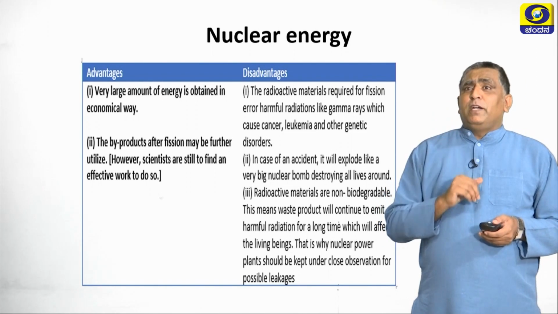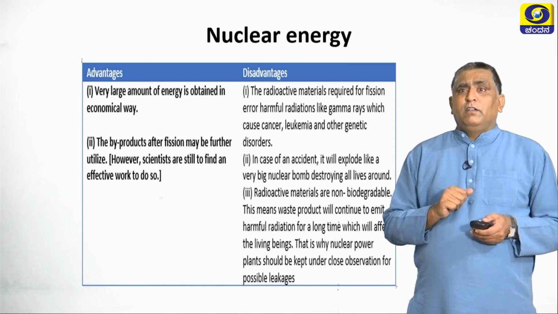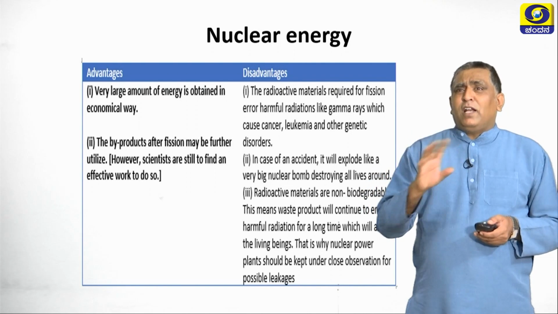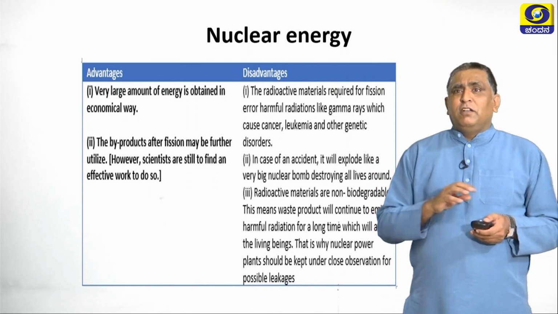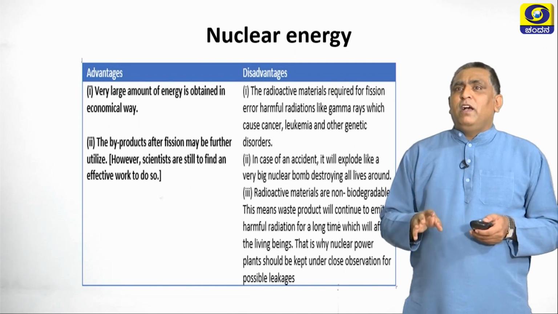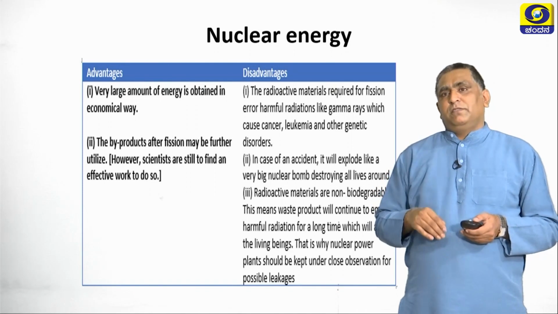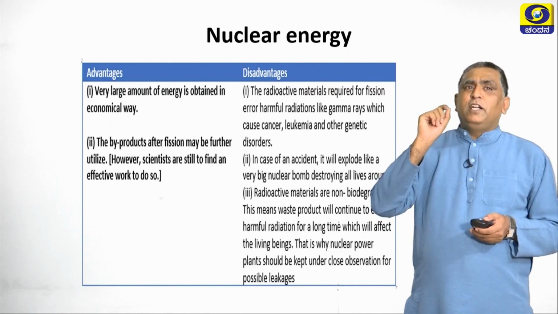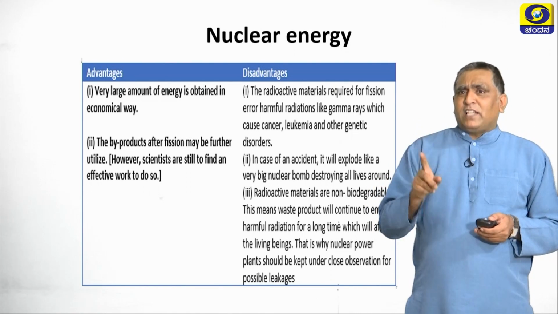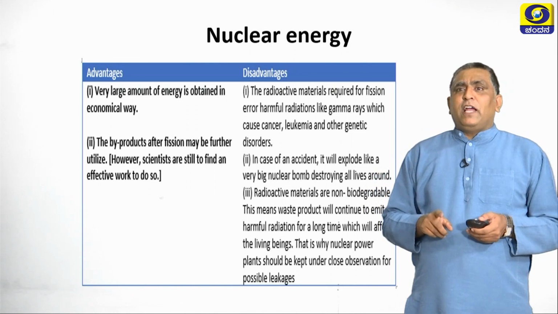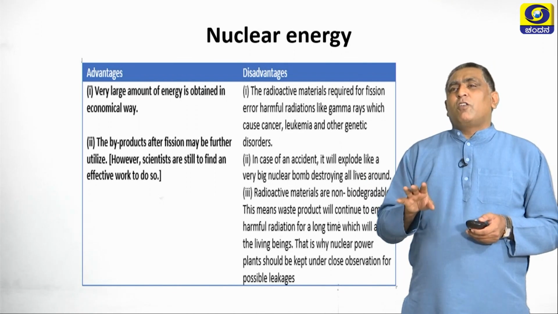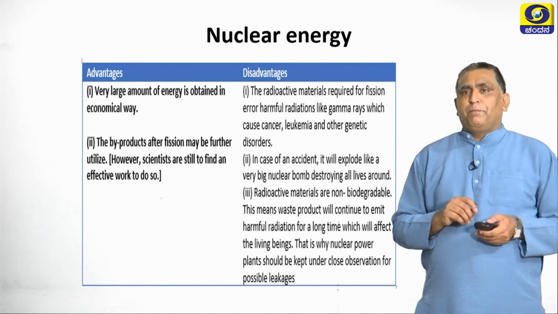The radioactive materials required for fission release harmful radiations like gamma rays, which cause cancers, leukemia and other genetic disorders. This is one of the major defects. In case of an accident, it will explode like a very big nuclear bomb, destroying the lives all around it.